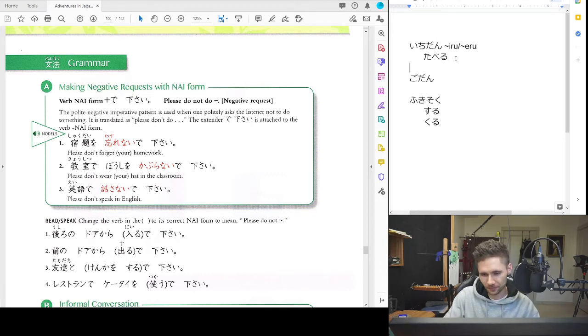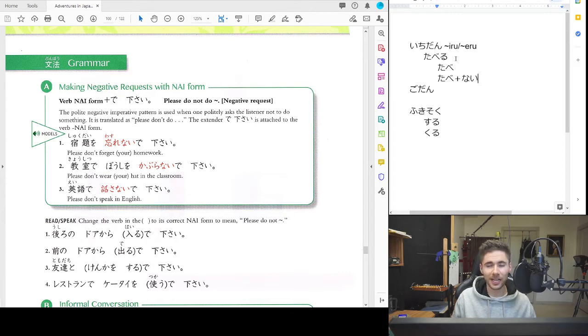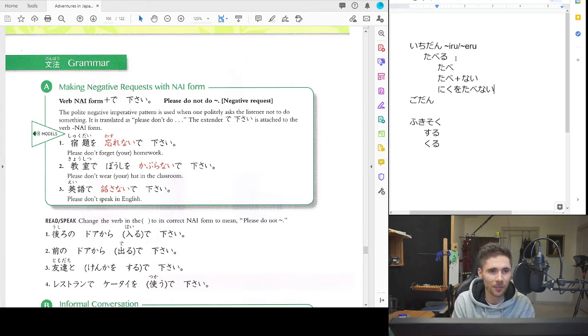Last time, in the last unit, you learned how you can take an ichidan verb and remove the ru from its dictionary form. You'll get tabe. And then from there, you can add nai, giving you tabenai, which means I don't eat or I won't eat. So, for example, niku o tabenai means I don't eat meat, or I won't eat meat. It means both.